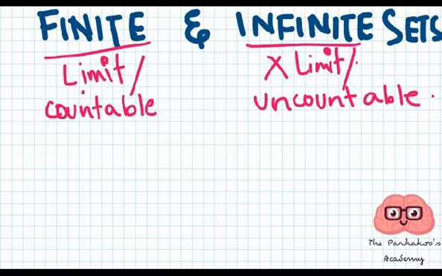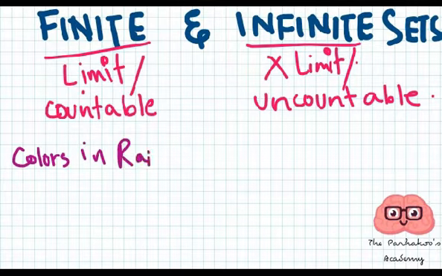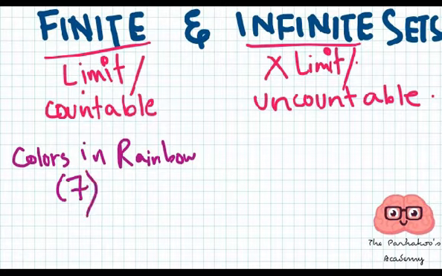So for example, if I ask you the colors in a rainbow, can you count or not? Yes, you know there are 7 colors in the rainbow. So this is finite, or countable, or having a limit.